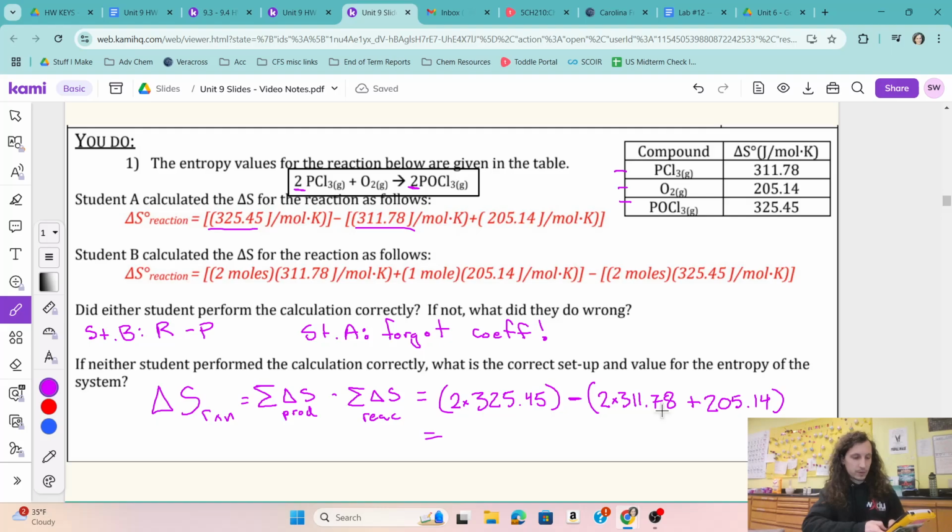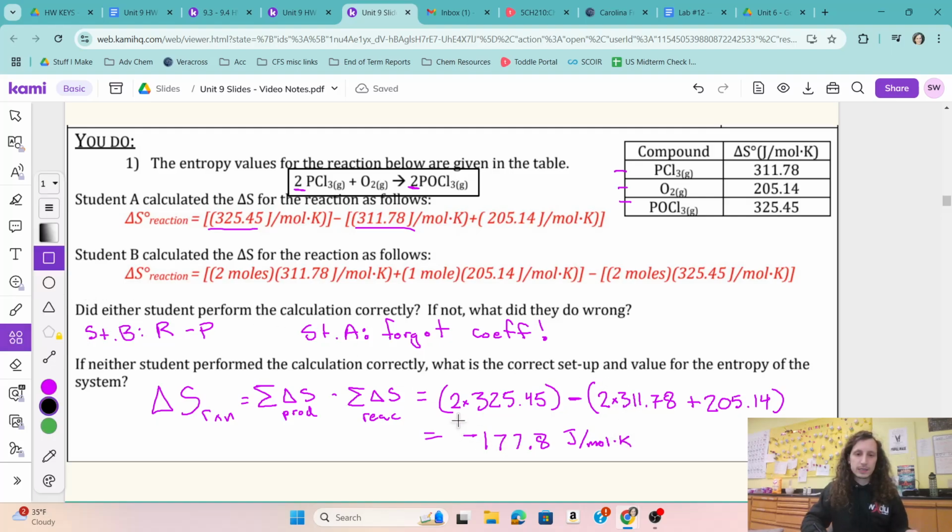this is really fun. You're going to watch me punch stuff in on my calculator. 2 times 3.78. Should get negative 117.177.8, and we'll slap those units on now, joule per mole Kelvin.